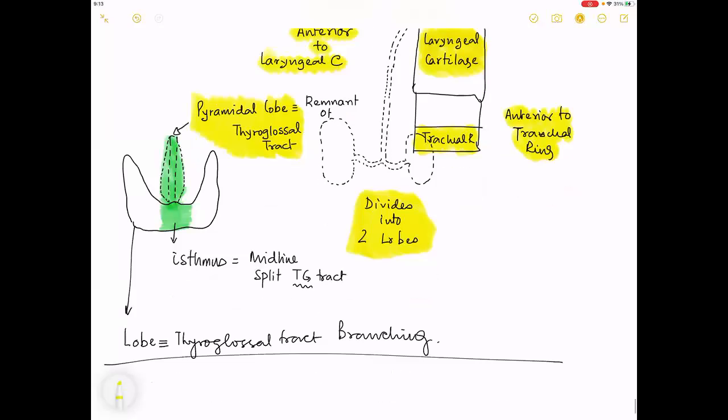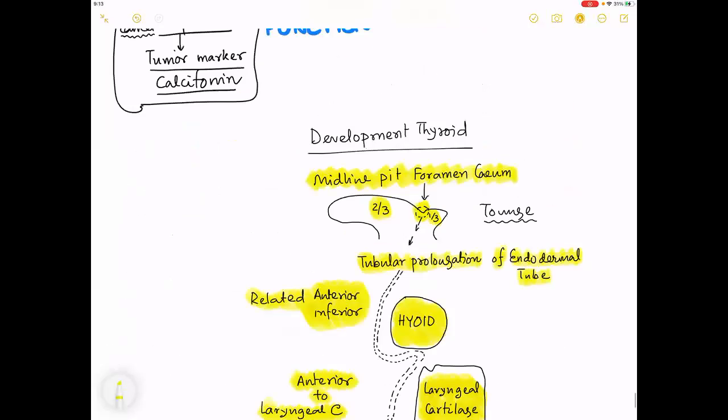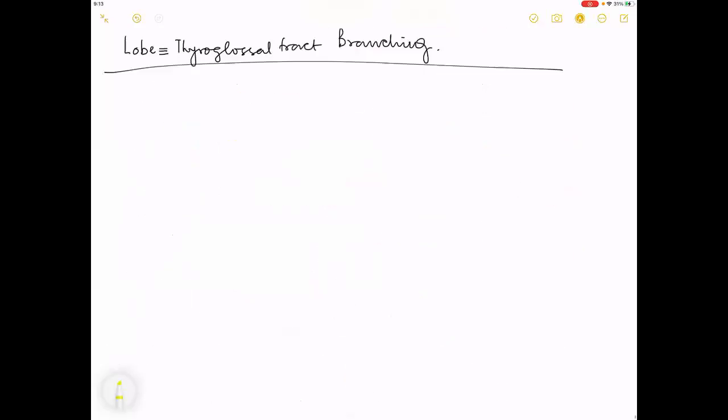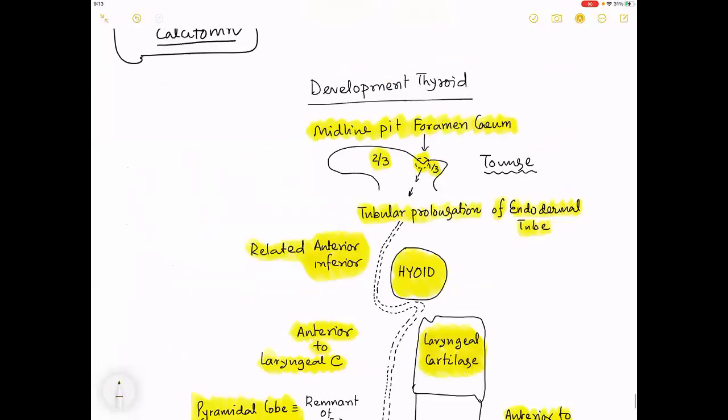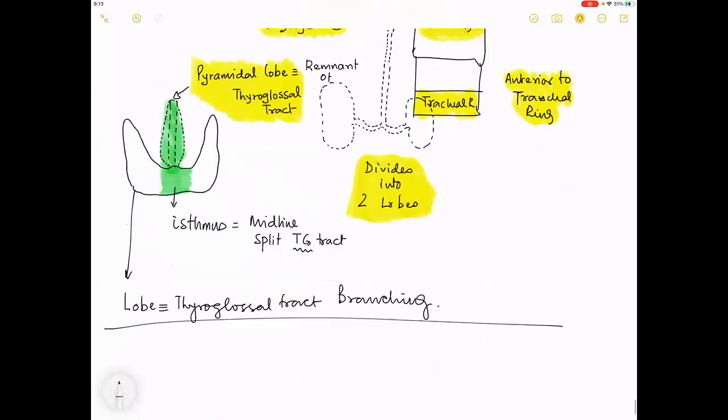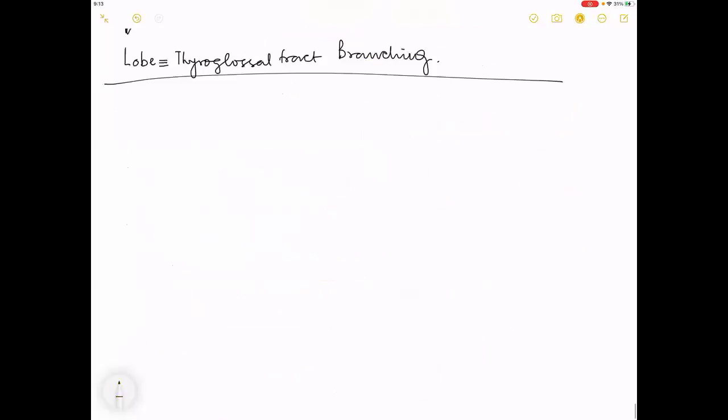Have you written up till this point? Yes, sir. Good. Now, this is an important thing that you were asked in your exams, and hence the reason for writing this. I hope you have written up till this point. Good. Then, what is a thyroglossal cyst?